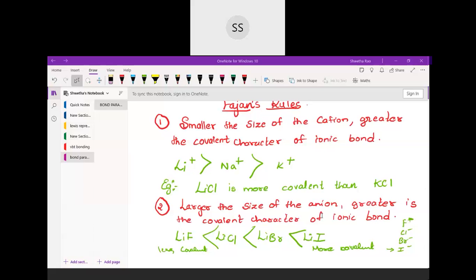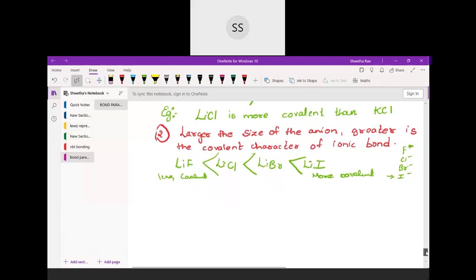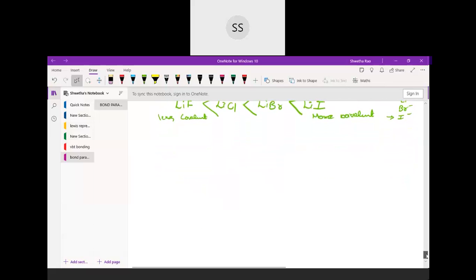So the first 2 I finished. Now see the third one.